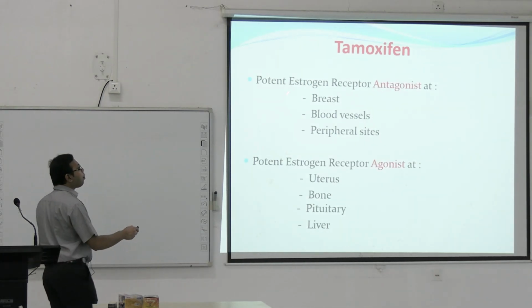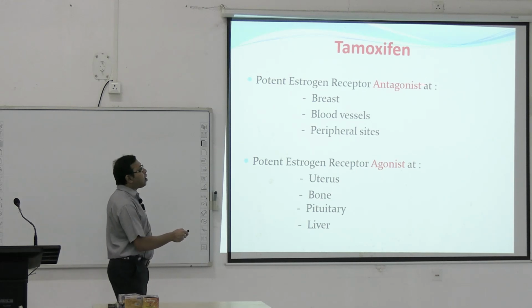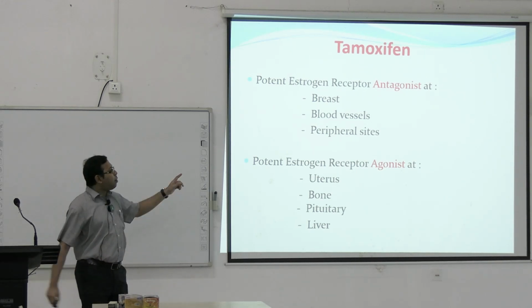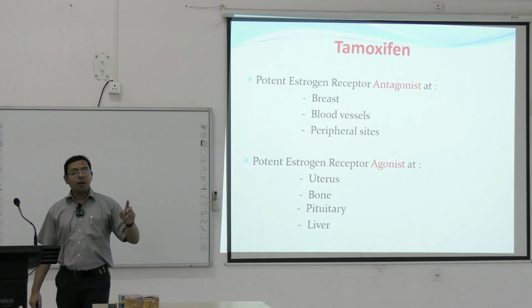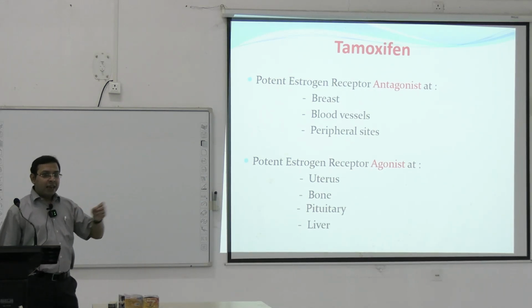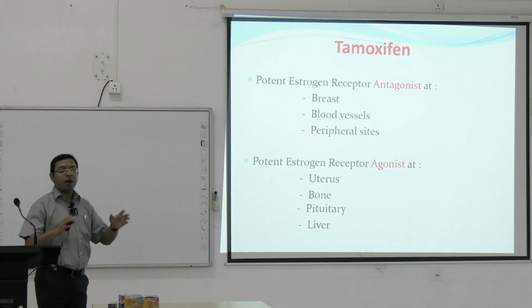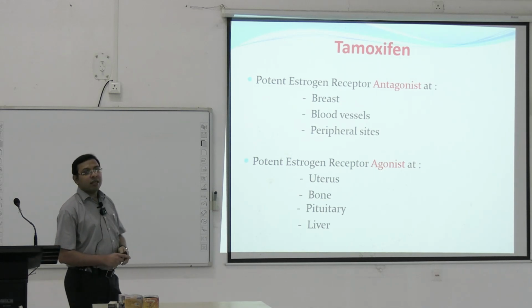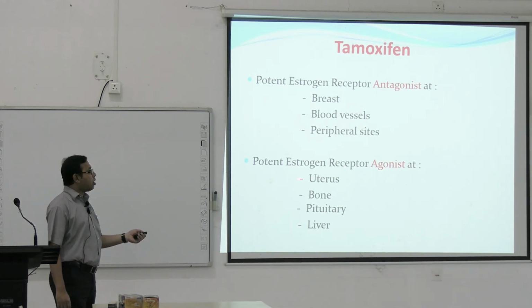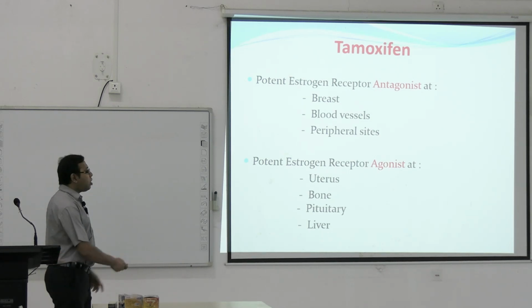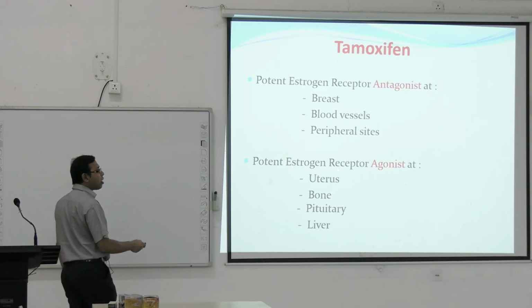So you can see it is a potent estrogen receptor antagonist at breast, blood vessel and peripheral sites. So the estrogen receptors present in the breast, endothelium or blood vessels and different peripheral sites, here it acts as an antagonist, while it is a potent estrogen receptor agonist at the uterus, bone, pituitary and liver. So in these estrogen receptors, it acts as an agonist.